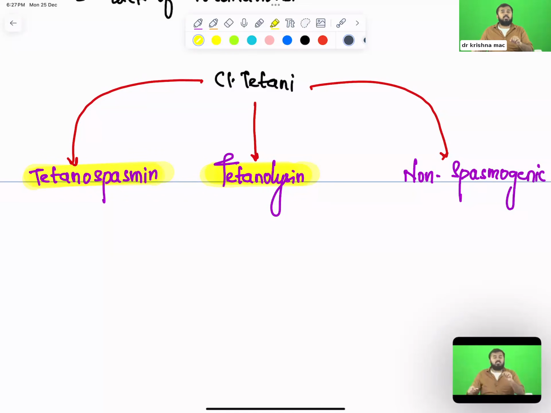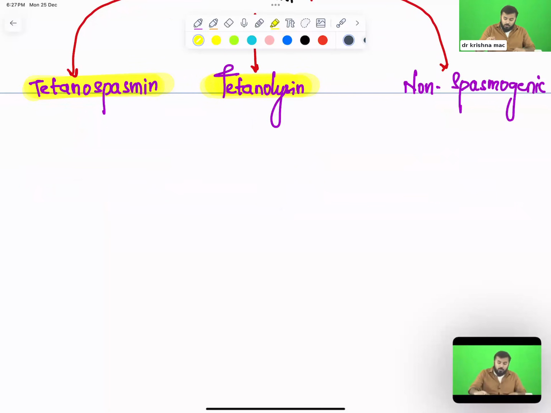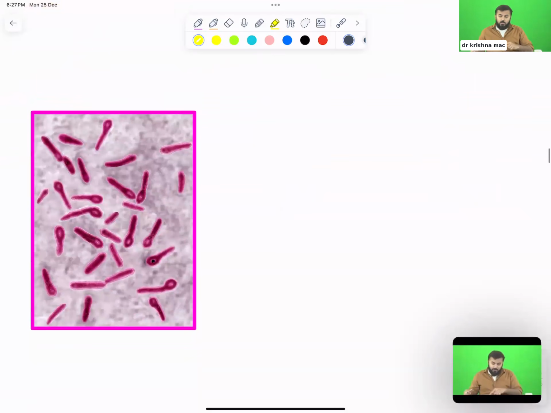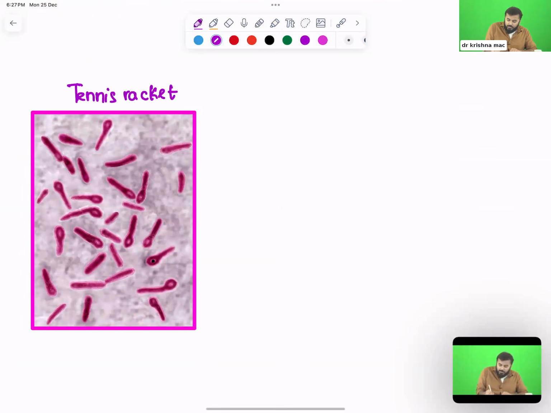Out of these three, which are dangerous? Tetanospasmin and tetanolysin. What is the use of non-spasmogenic toxin? In the articles I have read, there is no known function of this toxin so far. Now look at this picture, the same picture I've drawn. This is the shape of Clostridium tetani. What shape can you tell? It is called tennis racket shaped or drumstick shaped.